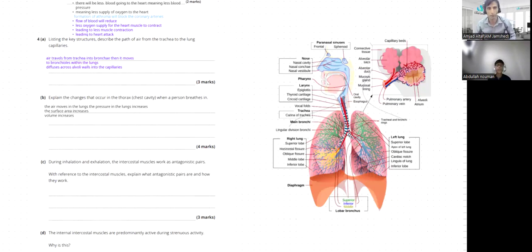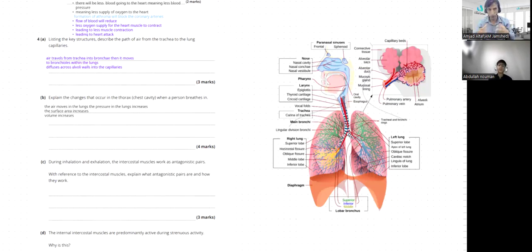Let's try to inhale and just observe the changes in your chest cavity. Inhale once and try to observe the changes that are going on in your chest cavity. So you can see, once I'm inhaling some air from outside, my intercostal muscles are contracting here, and as a result, you can see your chest cavity is raising up a bit, like the chest cavity is lifting up like this. Can you experience this?